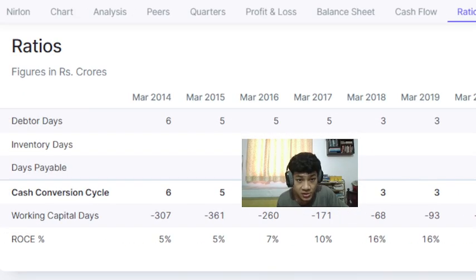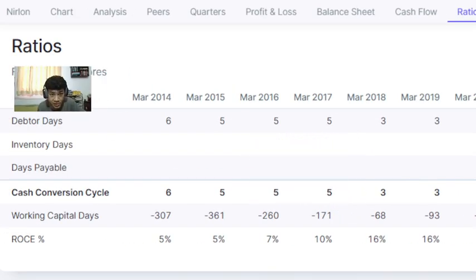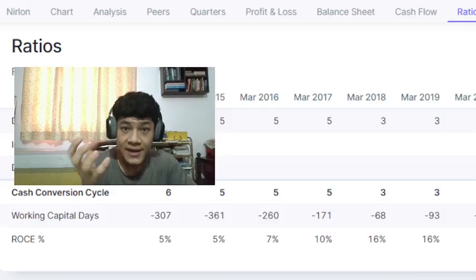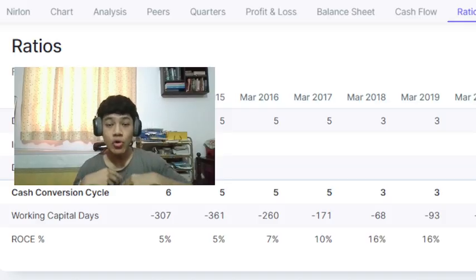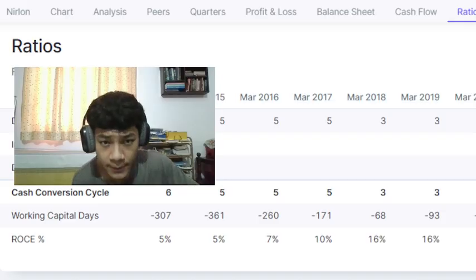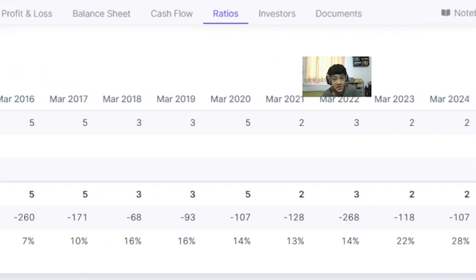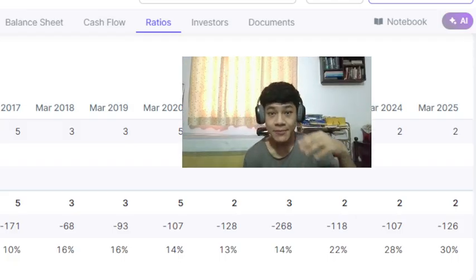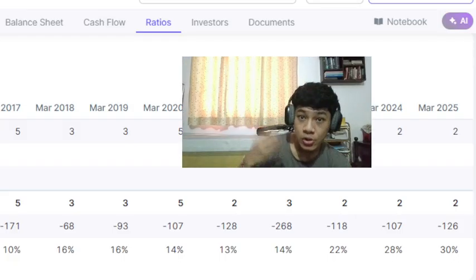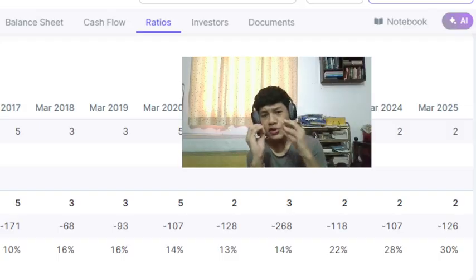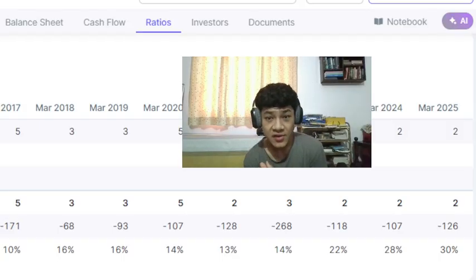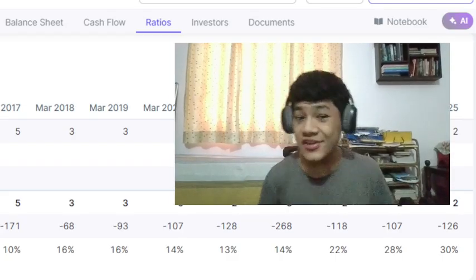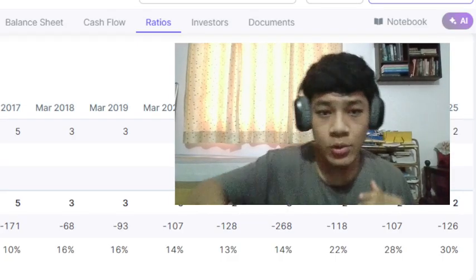Then you also see another thing, debtor days. How many days does it take for a company to get the money from its customers for already supplying the goods? You can see it's 3 days, it's 2 days. It takes only 2 days for the company to get its money back after supplying the goods to its customers. Very low cash conversion cycle days, very low debtor days. Negative working capital, increasing return on capital employed, increasing return on equity.